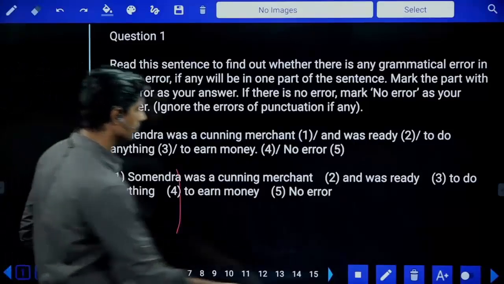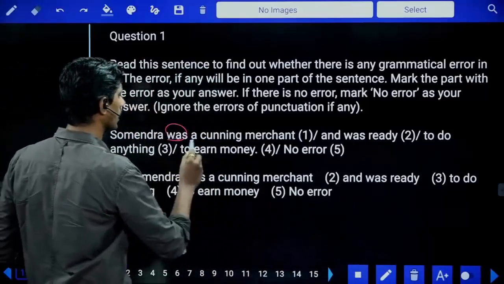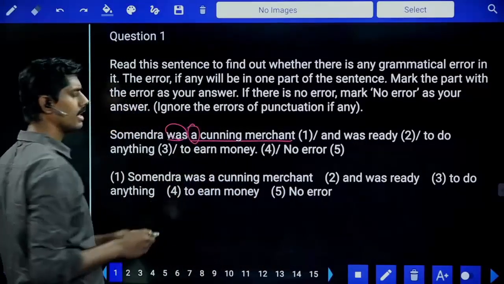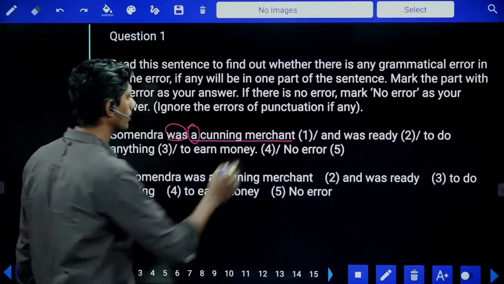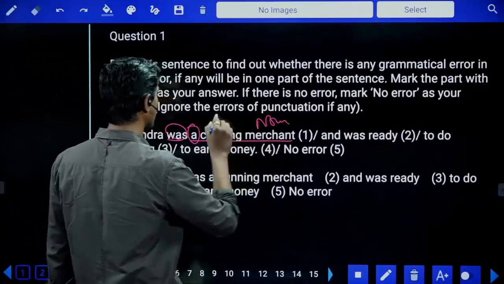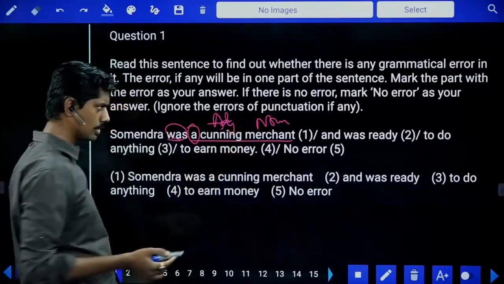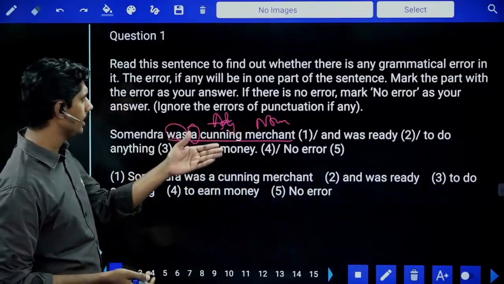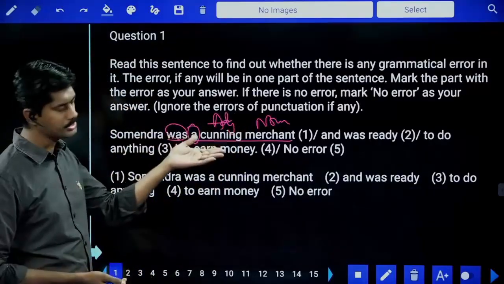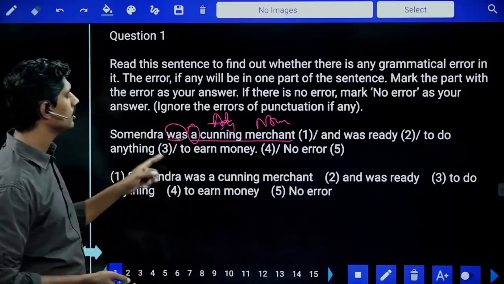Somendra was a cunning merchant. He was a cunning merchant. After article A and the we require a noun. Merchant is noun. This is adjective. Cunning merchant. Okay. And was ready. Who was ready? He was ready. Somendra was ready to do anything to earn money.